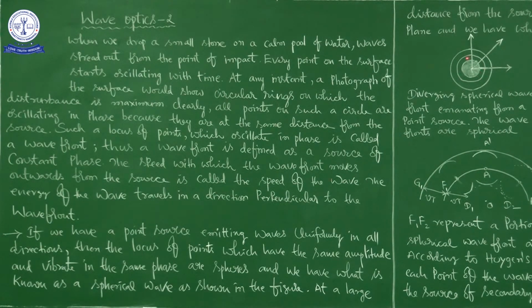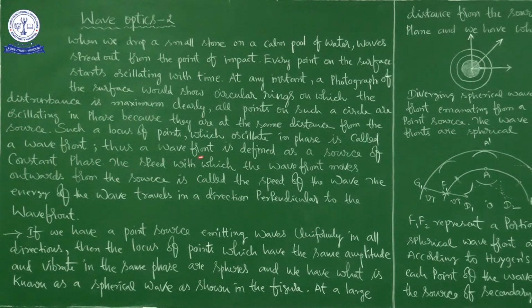These are all water molecules, but all are oscillating in the same phase. So a locus of points which oscillate in phase is called a wavefront. This is one wavefront, this is another wavefront. On the board I drew only a two-dimensional picture, but actually it is a spherical wavefront. A sphere is three-dimensional.